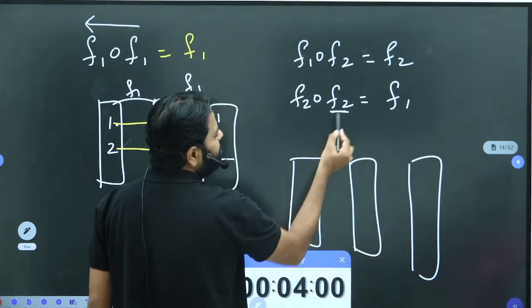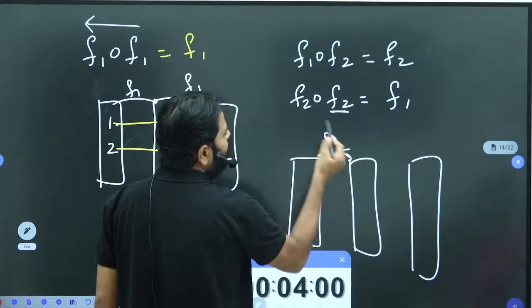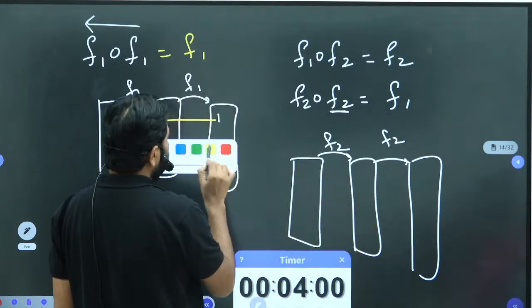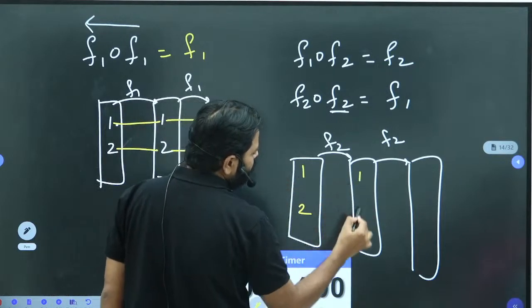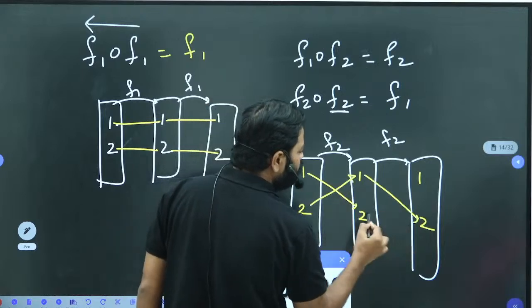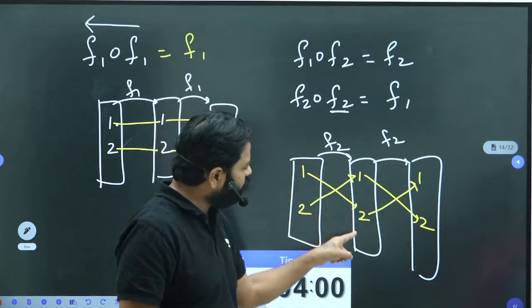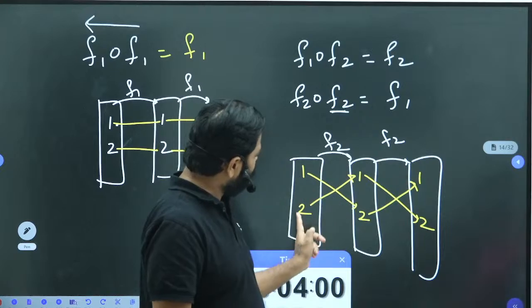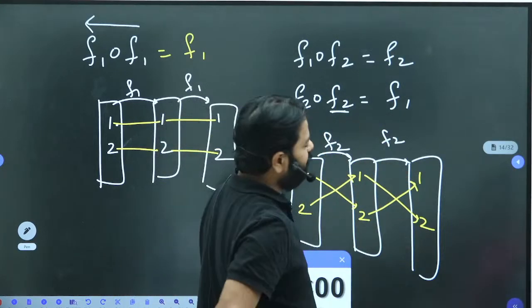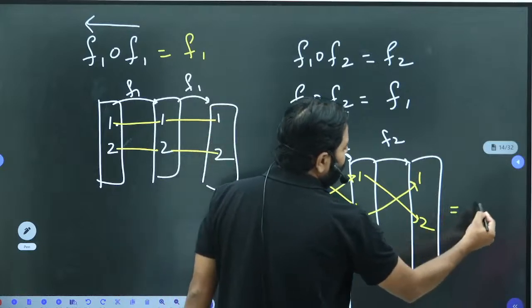First you will take this, that is F2. And second you will take this one, F2. And you already know what is F2. What is F2? 1 goes to 2, 2 goes to 1. You look at 1 to 2, 2 to 1. So 1 maps to 1, 2 maps to 2. This is exactly F1.